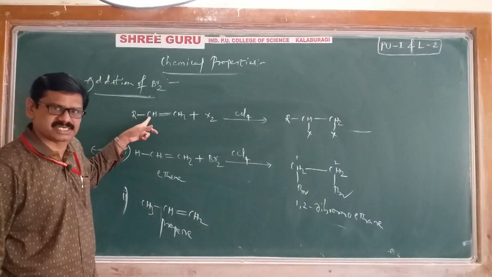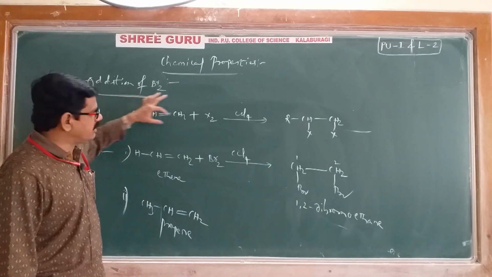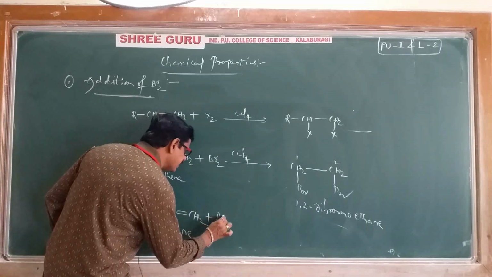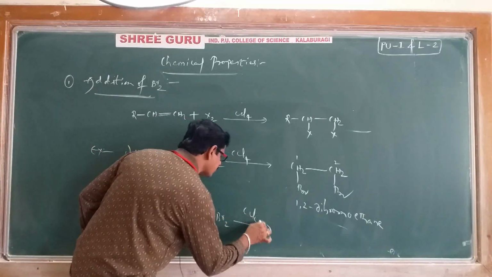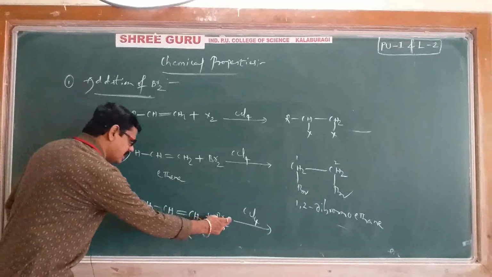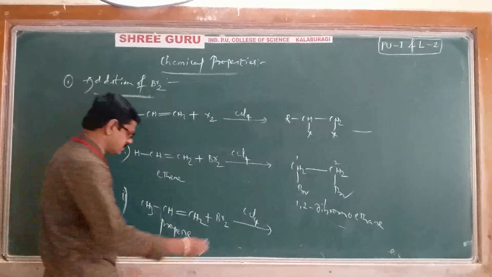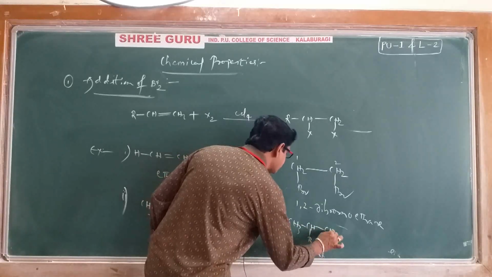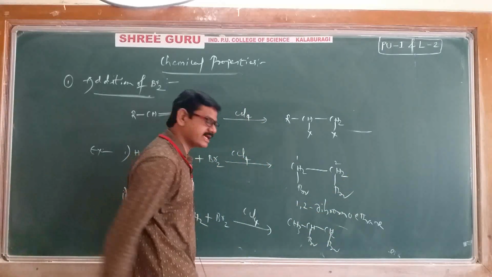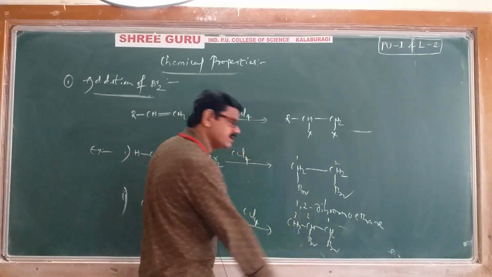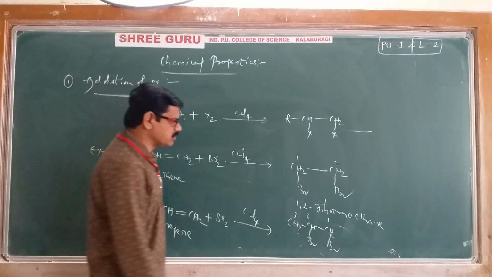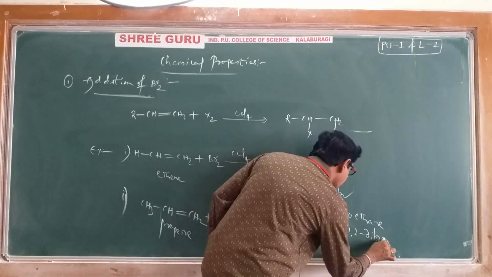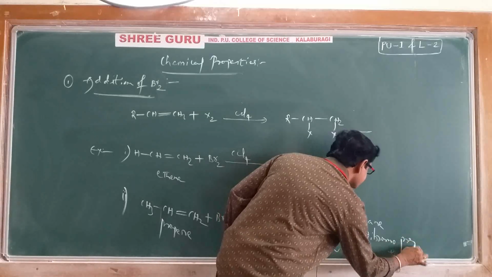This is the general reaction, because we have used R and X here. We are adding, again, particularly bromine in the presence of carbon tetrachloride, an inert solvent. The bromine molecule will come and add across the double bond. You will get CH3, CHBr, single bond, CH2Br. Again, you can write its name: 1, 2, 3. 1,2-dibromopropane is its IUPAC name.